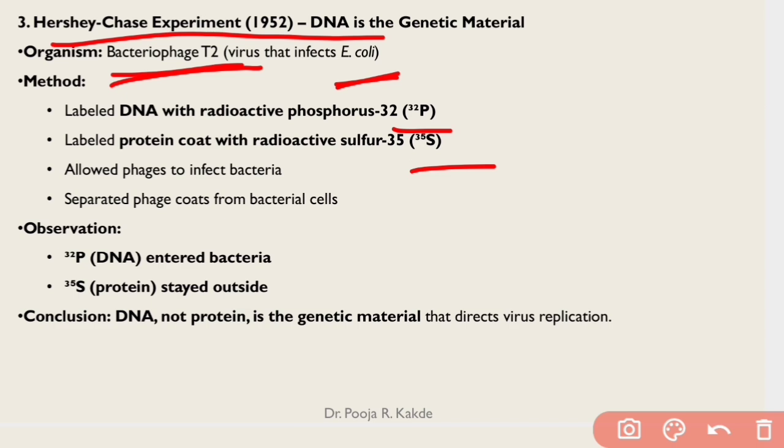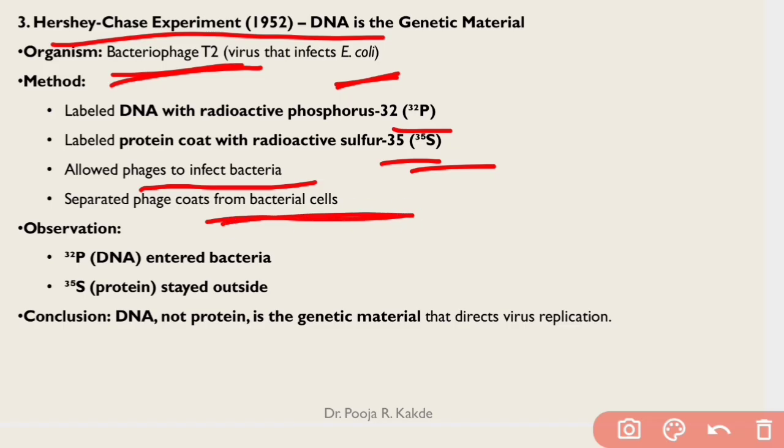So they labeled DNA with radioactive phosphorus and the protein coat with radioactive sulfur, and treated bacteriophage with them, and that bacteriophage was then allowed to infect bacteria. Then they separated phage coats from bacterial cells.